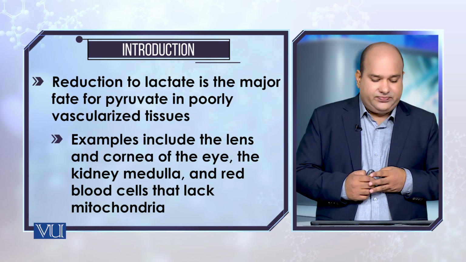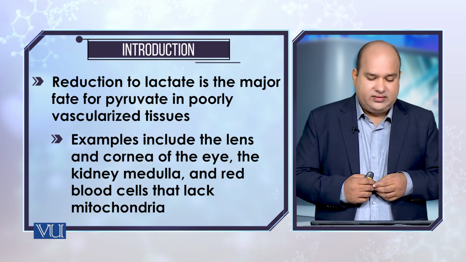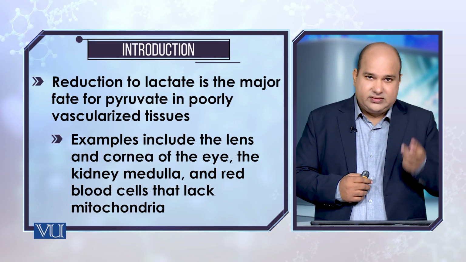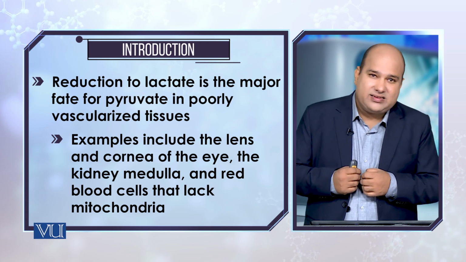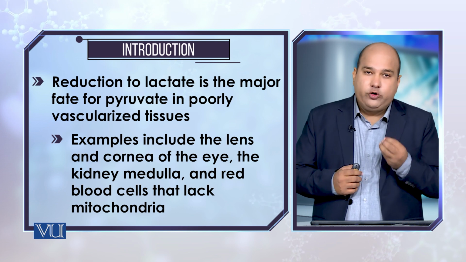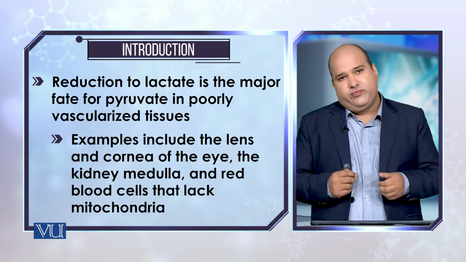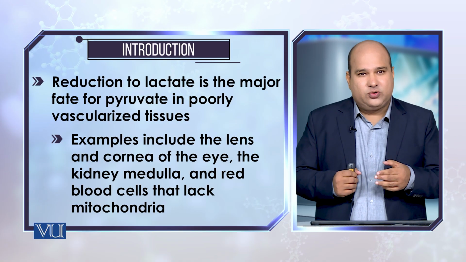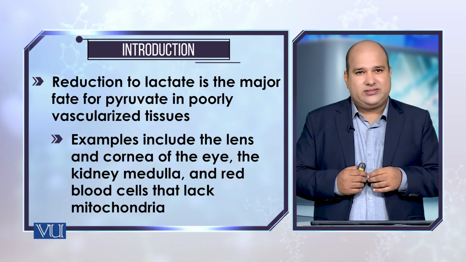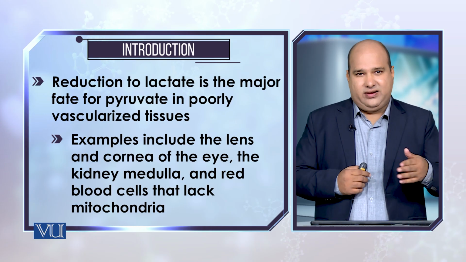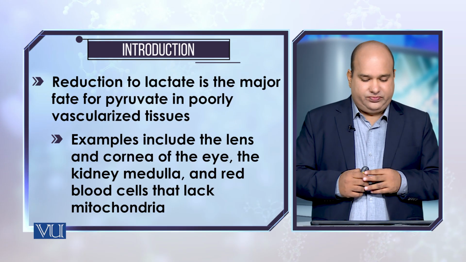For instance, in the lens of the cornea, in our eyes, in our kidneys, and in red blood cells also, because red blood cells do not have mitochondria. And also when you are running, anaerobic glycolysis takes place so extensively there, and the pyruvate is changed into lactic acid there too.